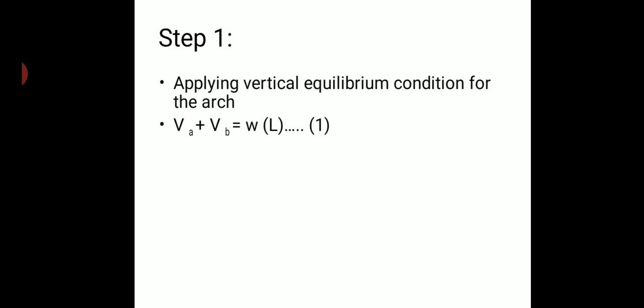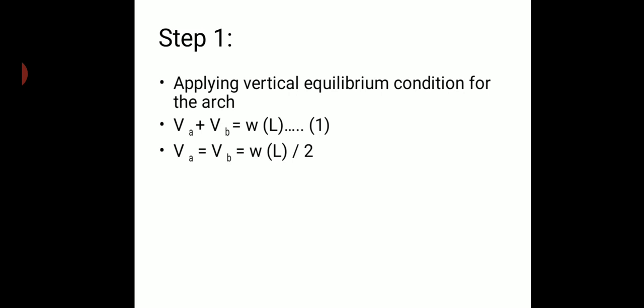So how to convert it? Multiply with the span to which it is acting. So it is W into L. So VA plus VB is equal to W into L. If you see the structure itself, it is symmetrical in nature throughout the span. Throughout the span, the load acting is constant, so it can be said as symmetric in nature. So we can directly say that VA is equal to VB. Therefore W into L by 2 is the support reaction of VA and VB.